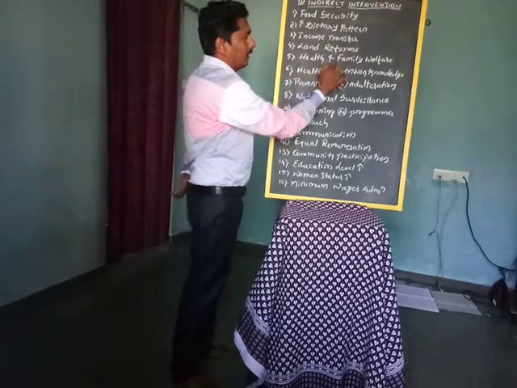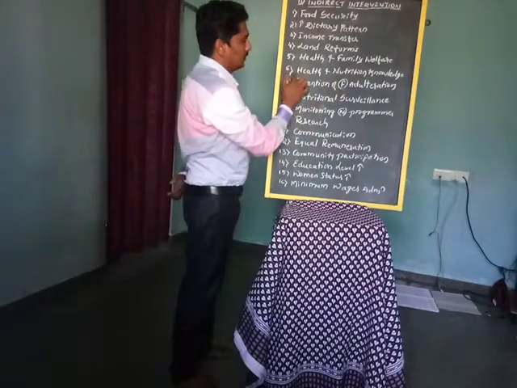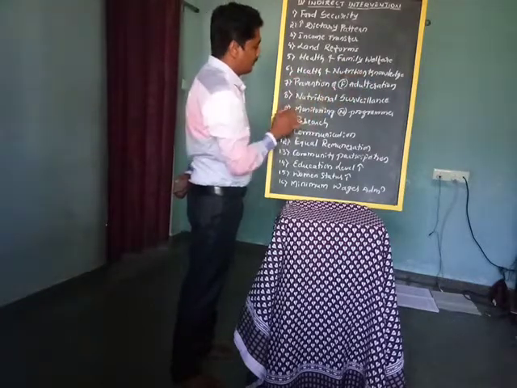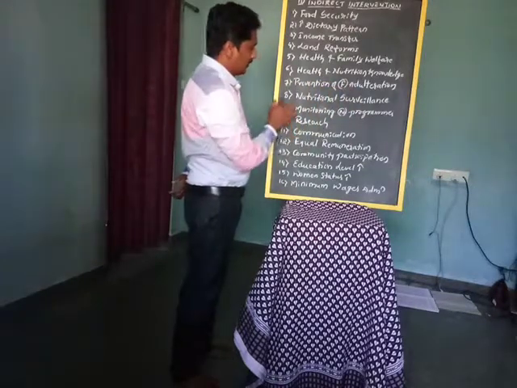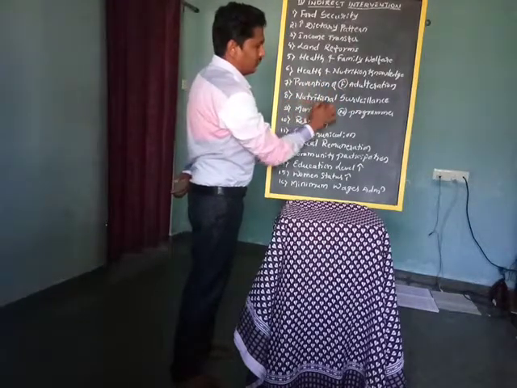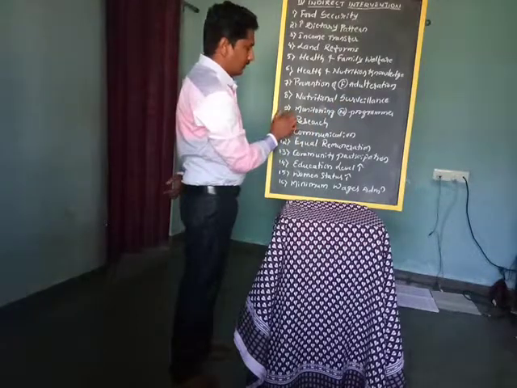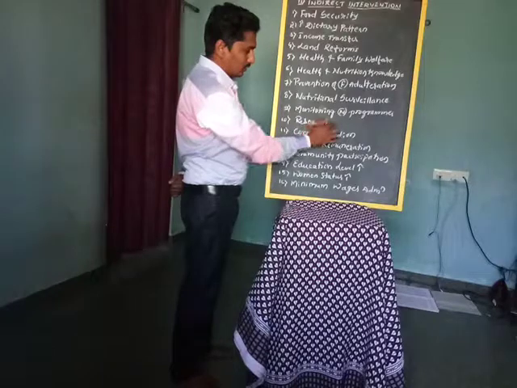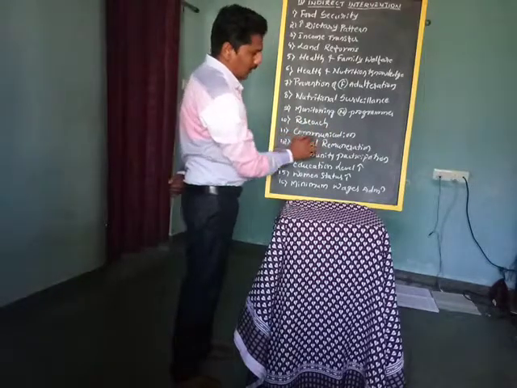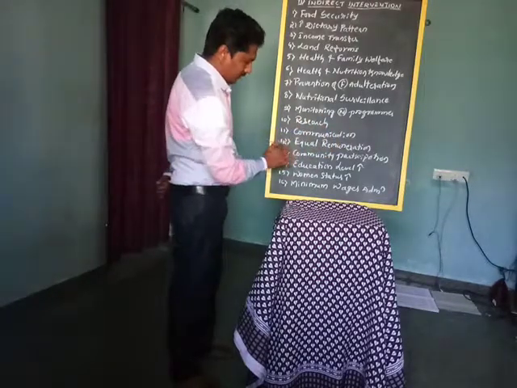Fifth one, health and family welfare services. Sixth one, health and nutritional knowledge. Seventh one, prevention of food adulteration. Eighth one, nutritional surveillance. Ninth one, monitoring nutritional programs. 10th one, research on nutrition. 11th one, communication related to nutrition.